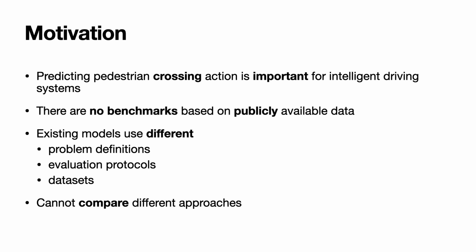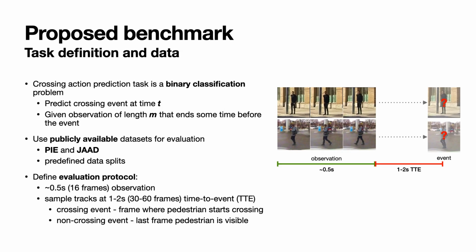Predicting pedestrian crossing action is important for intelligent driving applications. However, despite recent proliferation of models that solve this problem, there are no benchmarks based on publicly available data. As a result, existing models use different problem definitions, evaluation protocols, and datasets, which makes it difficult to compare different approaches. To this end, we propose a benchmark with the following task definition and data.